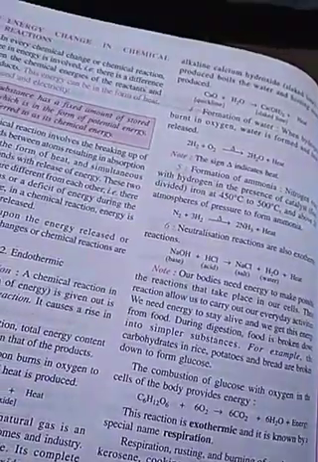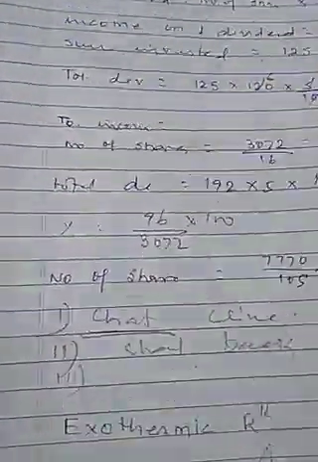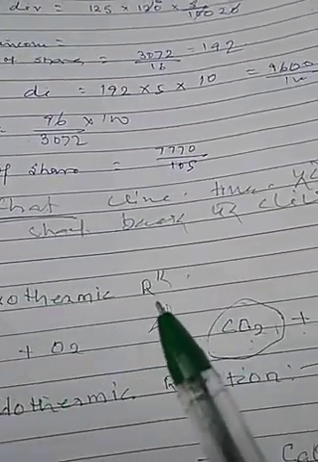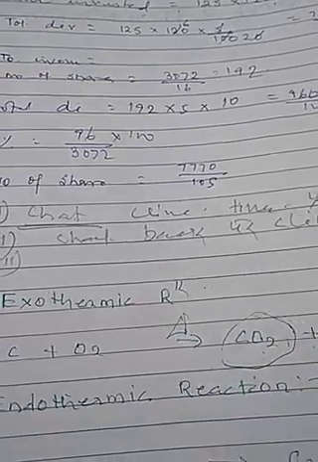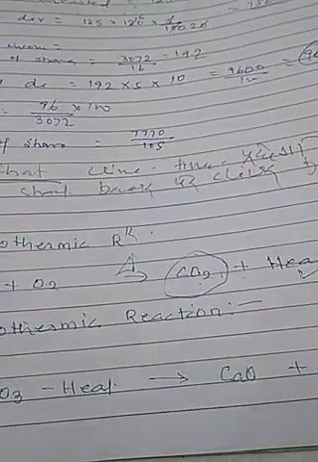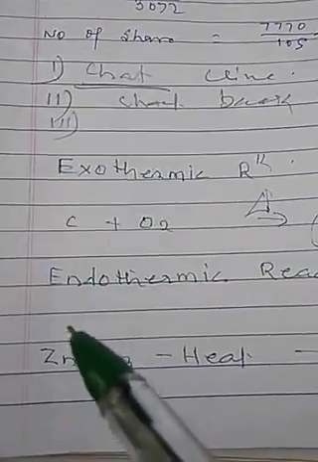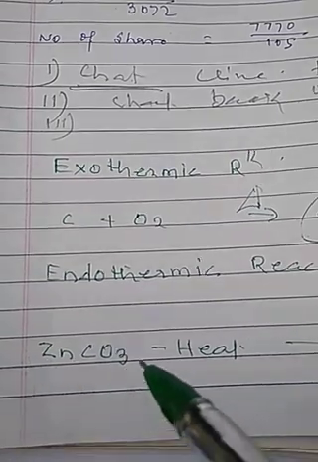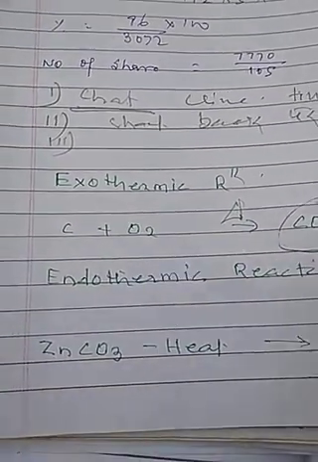Now after exothermic reaction comes another reaction, the endothermic reaction. In exothermic, what was happening? Heat was evolving. But in the endothermic reaction, heat is absorbed. Suppose we keep zinc carbonate in a bag and we are not heating it, nothing is going to happen.